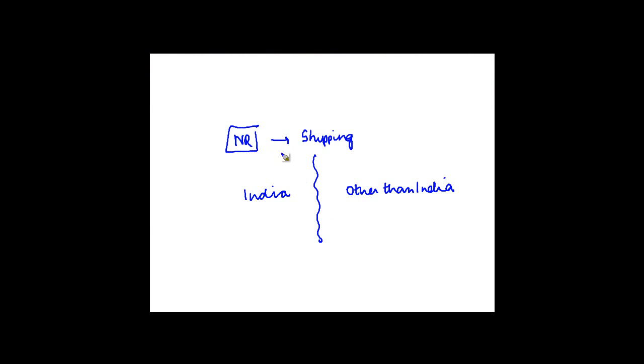Now, because this guy is a non-resident, let's say he owns a ship in the foreign country. This might not exactly look like a ship, but consider this as a ship. Now, what this non-resident does is he loads certain things outside India and gets the ship moving, and it comes to India.